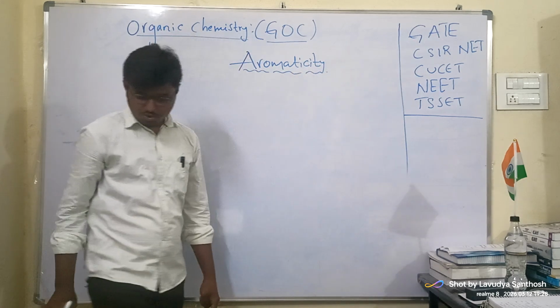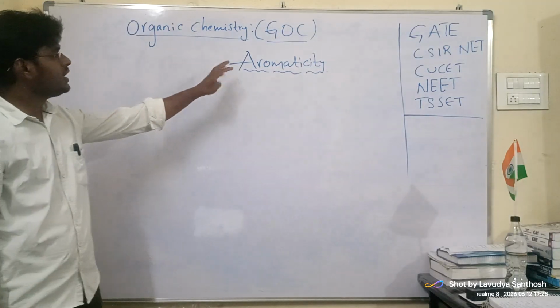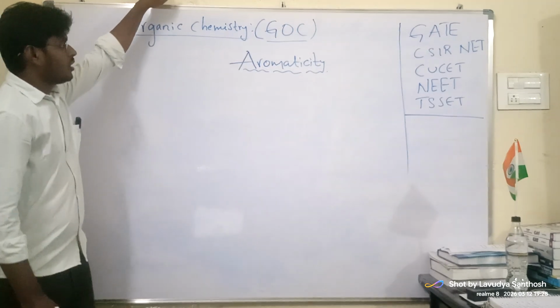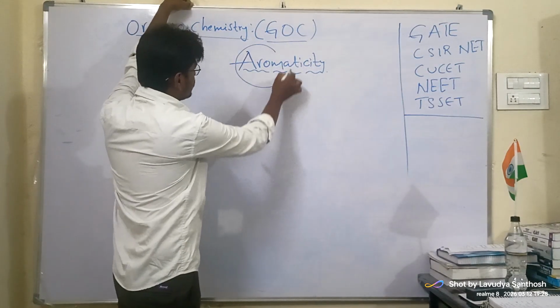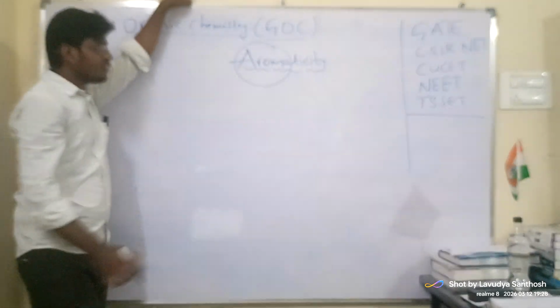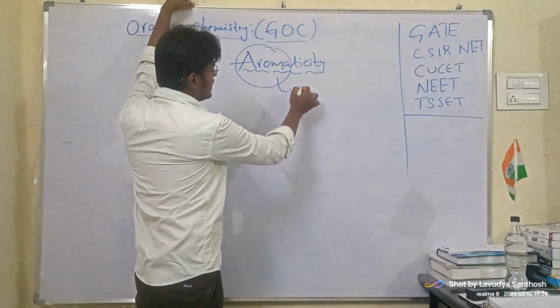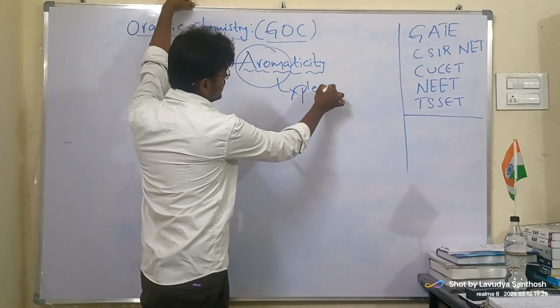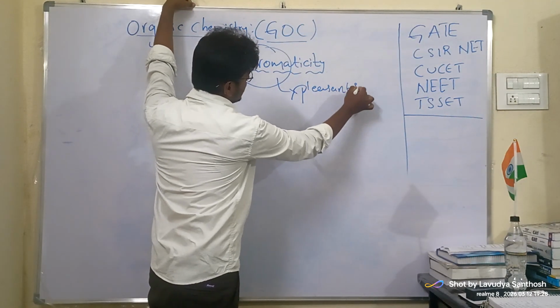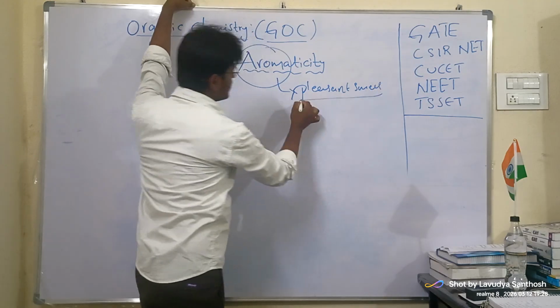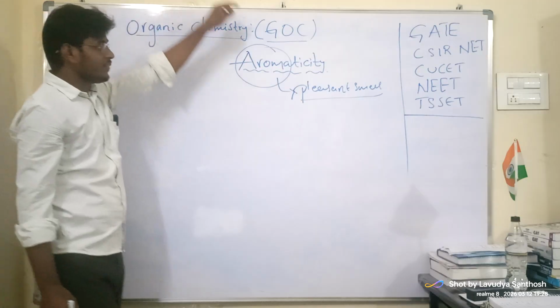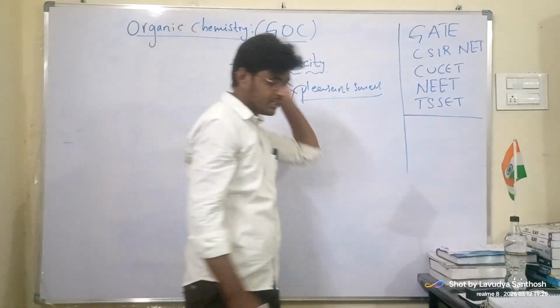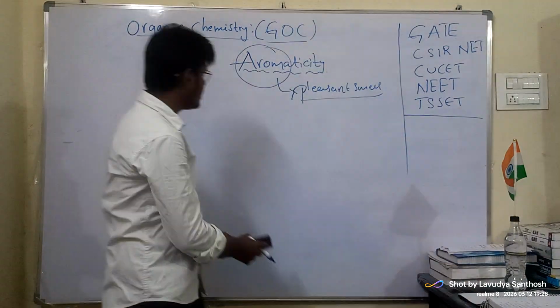Aromaticity. So here you see, in aromaticity, what is the meaning of aroma? The meaning of aroma is pleasant smell, good smell. You can say pleasant smell or good smell. That is what aromaticity is.